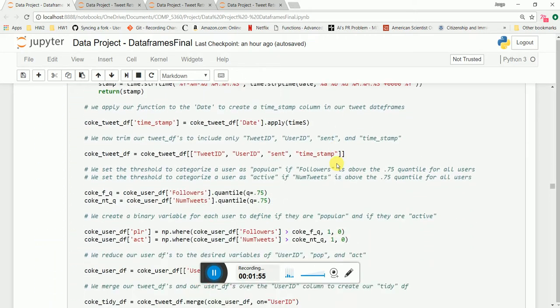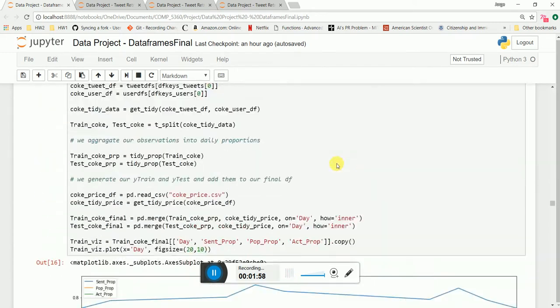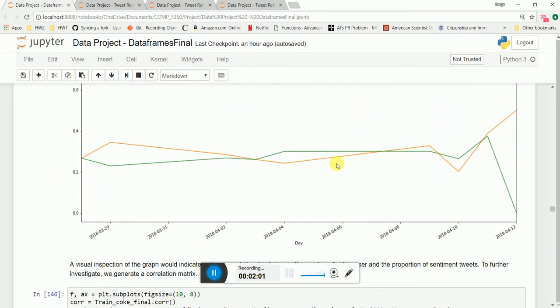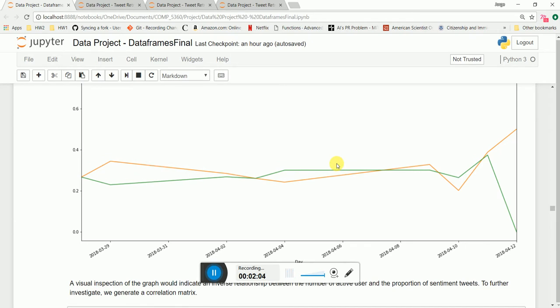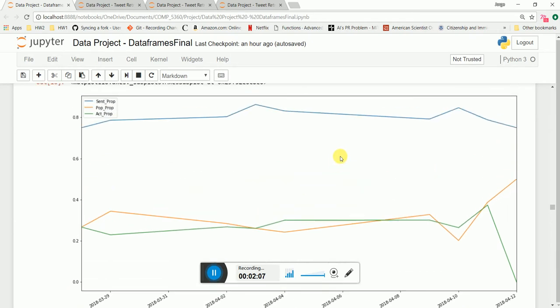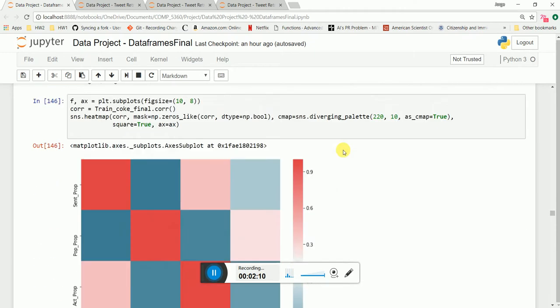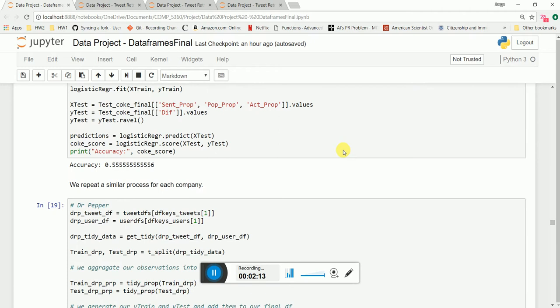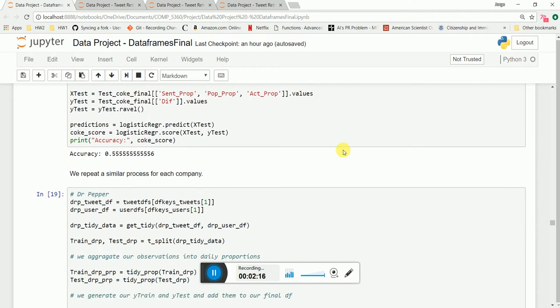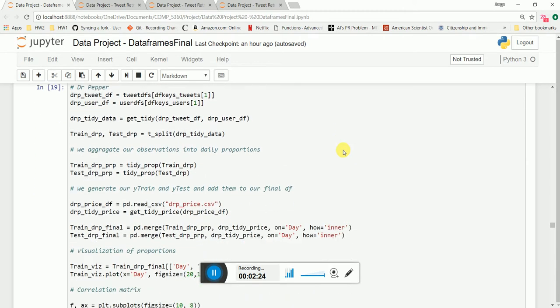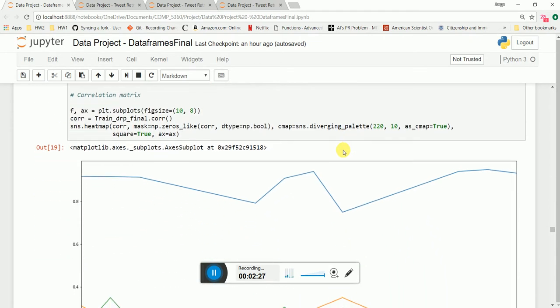Once we had cleaned up our data and got it down to the point where we could do the analysis, we found some very interesting results. Each company had very different relationships among its independent variables, which can be seen in the correlation matrices of each one. And also the ability to predict the changes in stock prices is very different from company to company. Two companies had the average ability to predict of tossing a coin, so it was 50-50. Two other companies were able to achieve 70% accuracy and 67% accuracy in predicting changes in stock price relative to the sentiment of the tweet text and also the popularity of the users and the activity of the users.